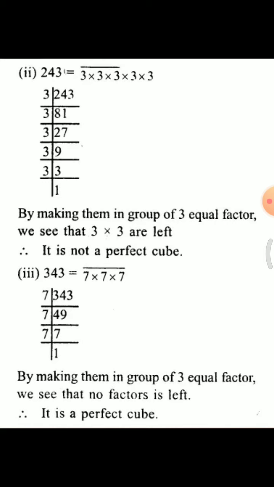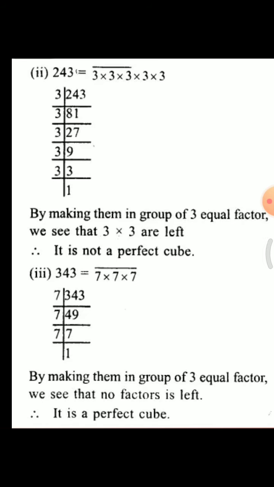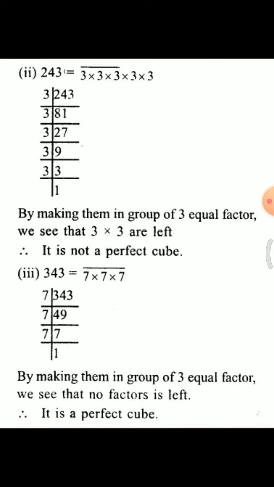After that you note down the factors: 3 times 3 times 3 times 3 times 3. Here you see there are only 5 factors, but it should be 6. By making groups of 3 equal factors, we see that 3 times 3 are left, means two 3s are left. So it is not a perfect cube.